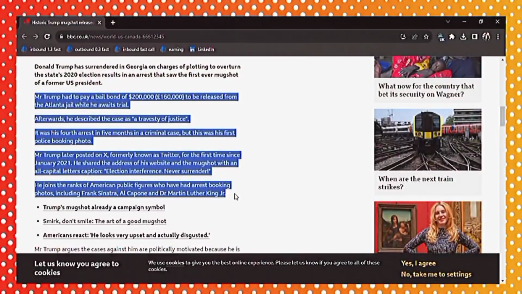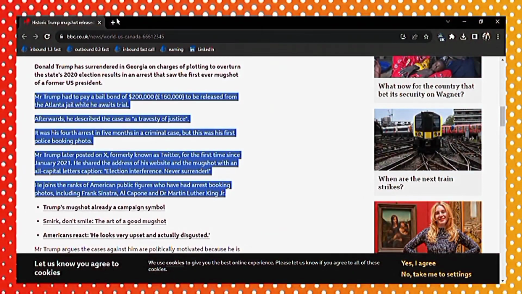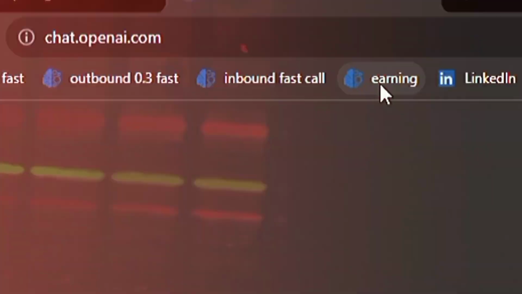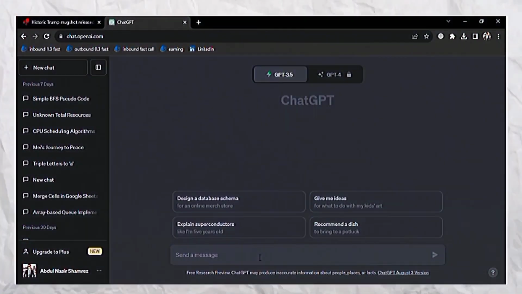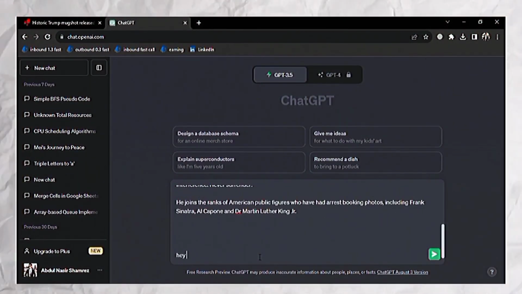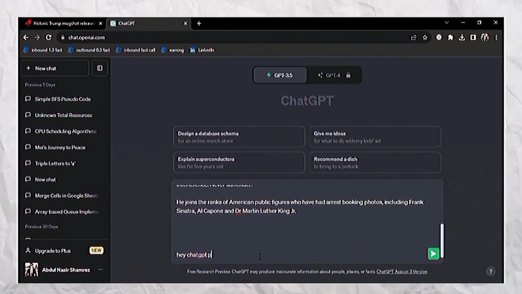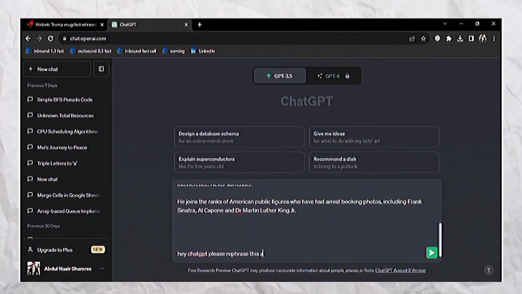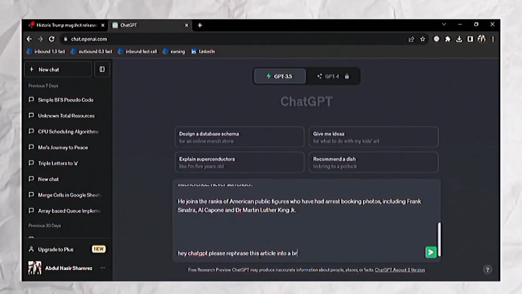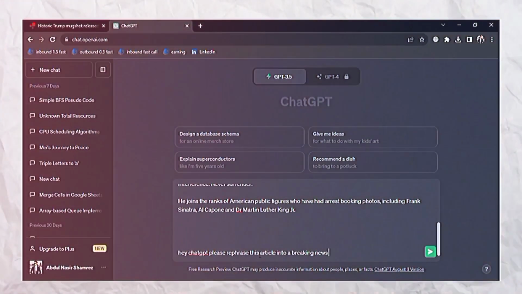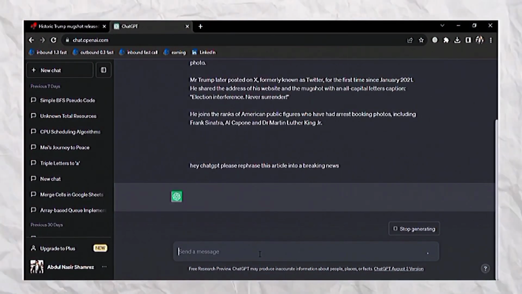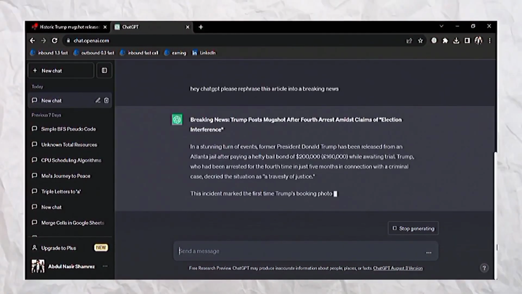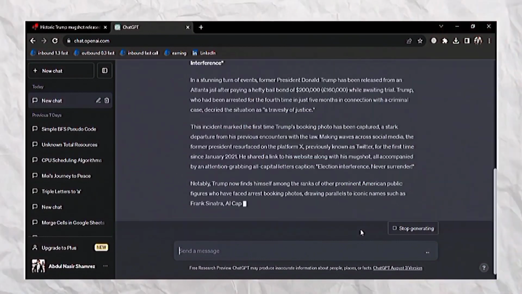After I have that copied, I want to go ahead and head over to ChatGPT to rephrase the text. As I write out this prompt, notice how I tell ChatGPT to rephrase the article in a breaking news tone. What this does is create a sense of urgency and get people to want to know more about the next coming news. This is what a lot of Hollywood news coverage does. Get fans to get riled up about certain drama within the industry and make loads of money during the process.